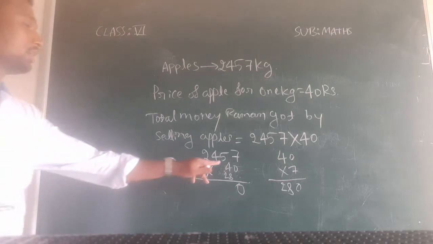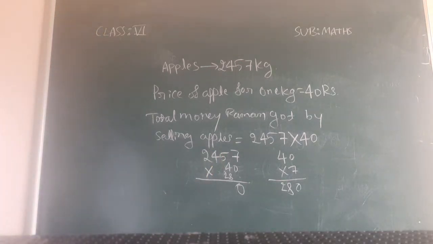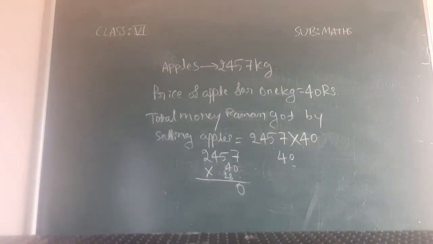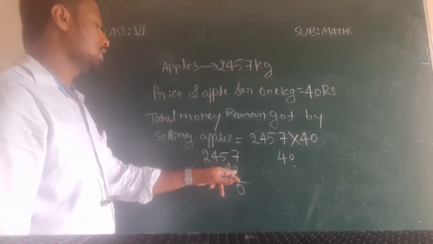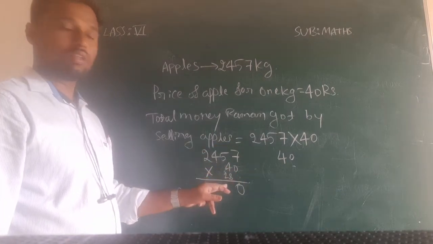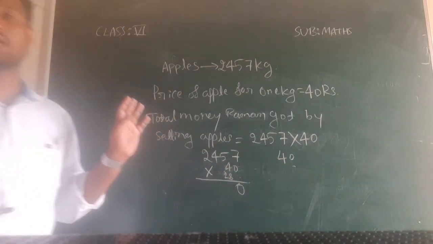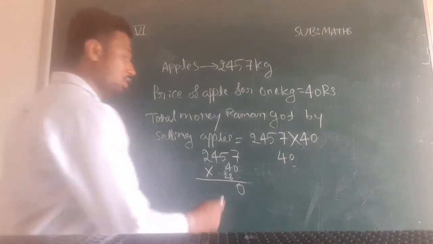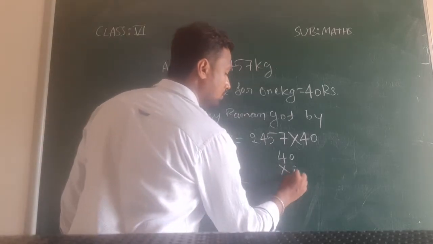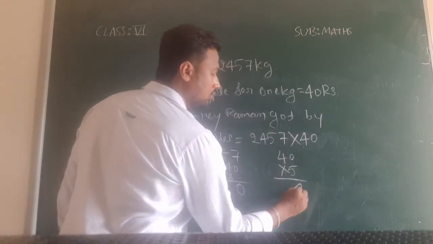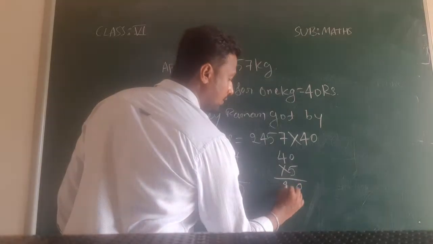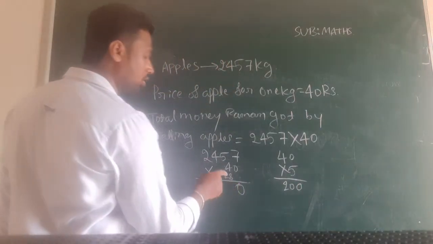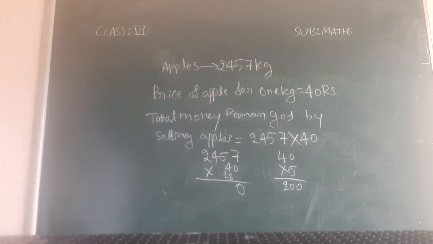So now 40 into 5, what will you get? Or you can do first multiplication with 0 and next multiplication with 4, you can do like that also. But here I am directly multiplying. So now 40 into 5. 5 into 0, 0. 5 into 4, 20. So we got 200, and here we have the carry, that is 28.